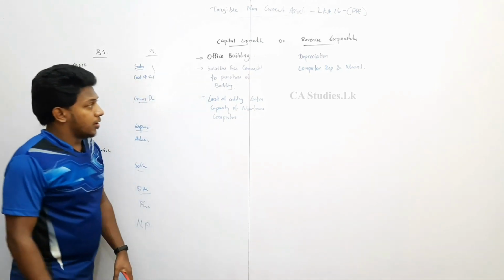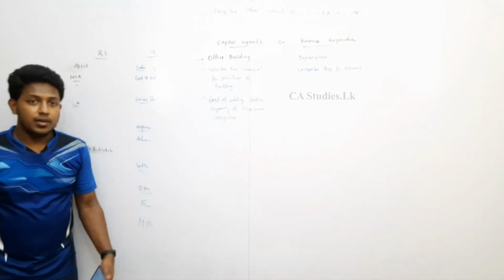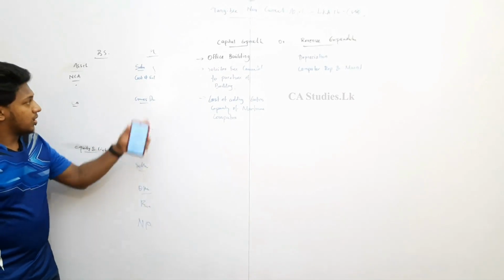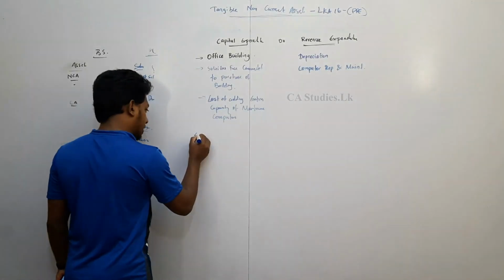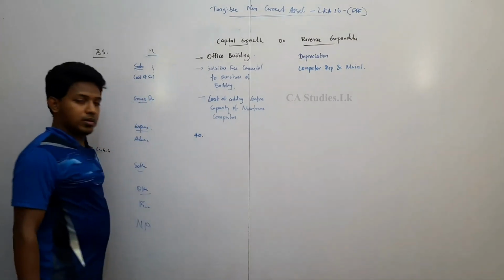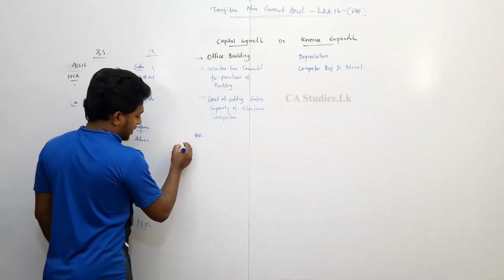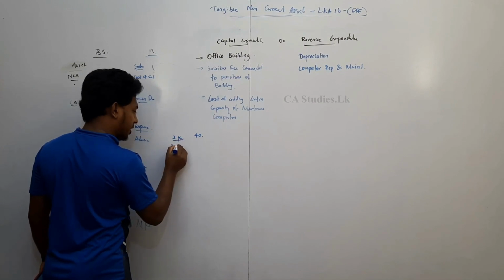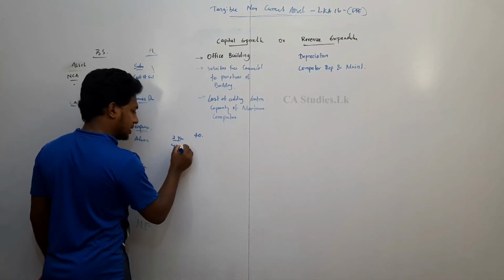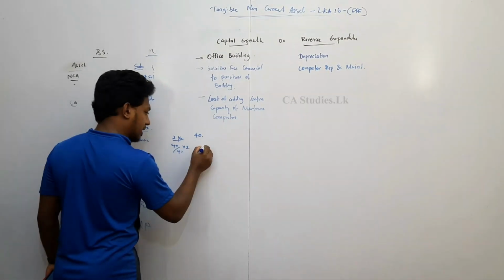Profit on the sale of an office building. Say the office building cost is 40 million. After 2 years, depreciation will be charged: 40 million divided by 40 years, times 2 years, so a 2 million charge.